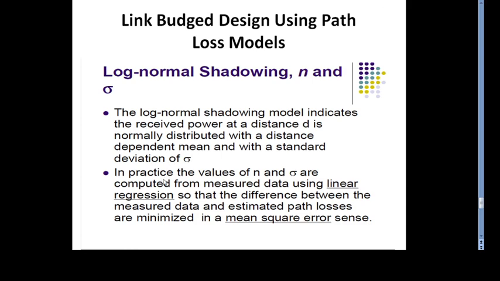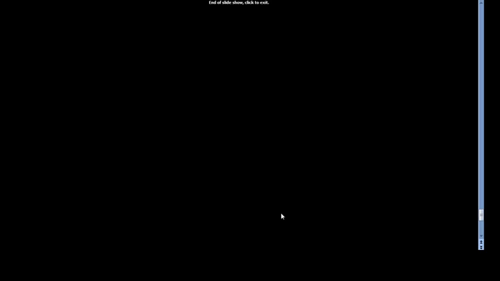In practice, the values of the path loss exponent and standard deviation are computed using a linear regression model, so that the difference between the measured data and the estimated path loss data is minimized using the mean square error method. So we can stop here.